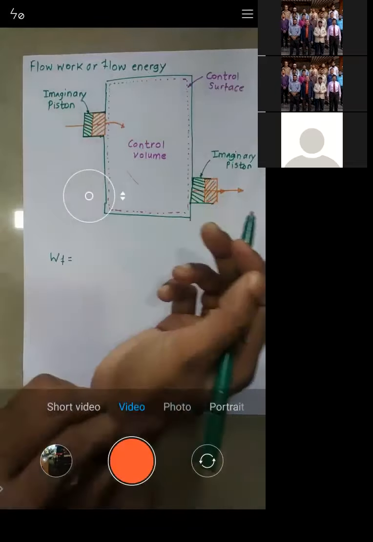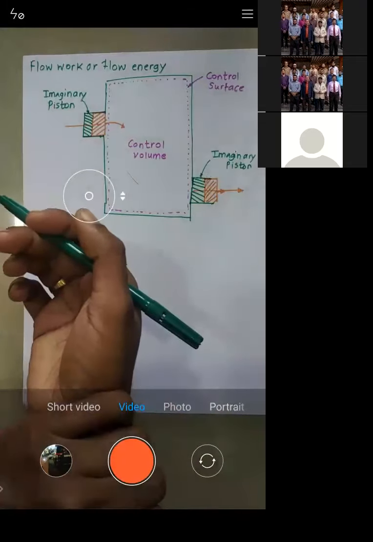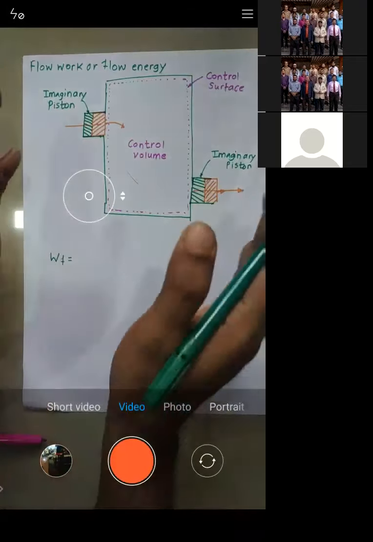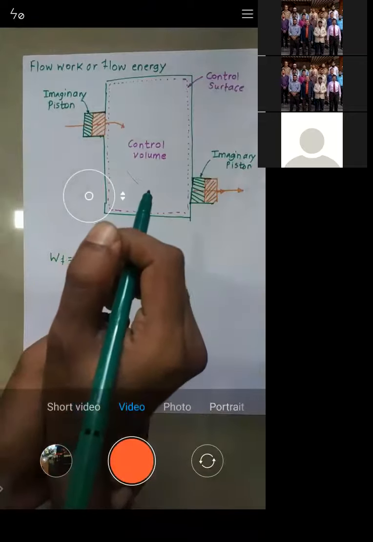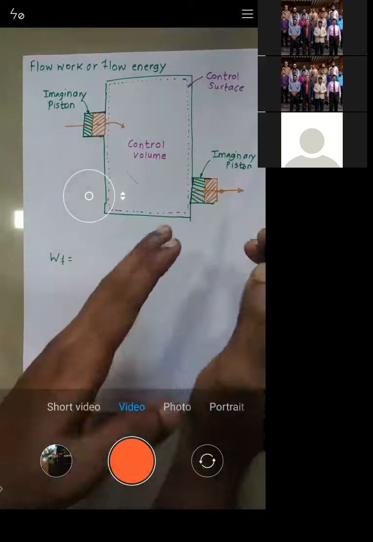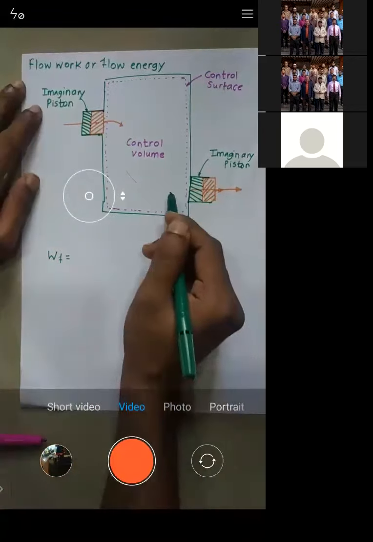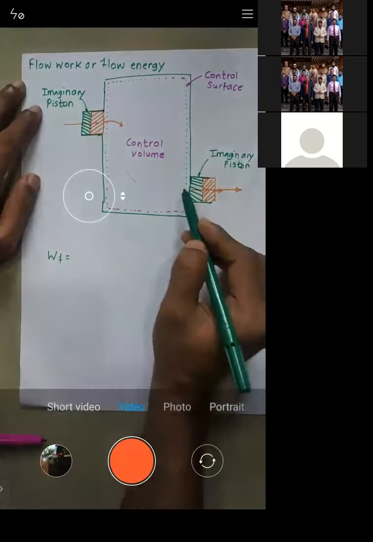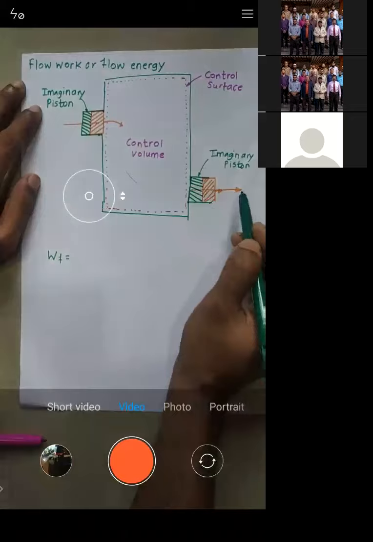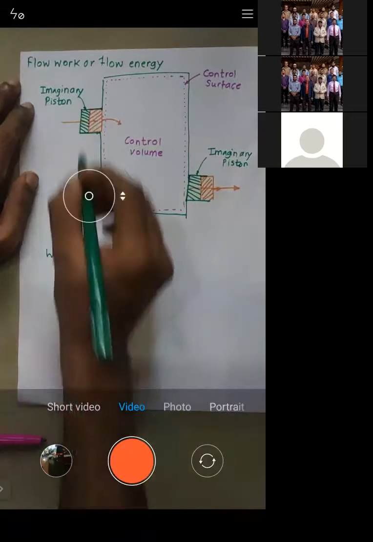Let's say 5 kg of mass is entering per second. Similarly, 5 kg of mass should leave per second. With the same amount the mass should leave, then only the continuity will be maintained, right? So let us calculate the value of flow work.